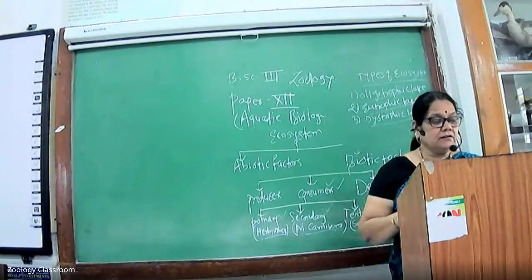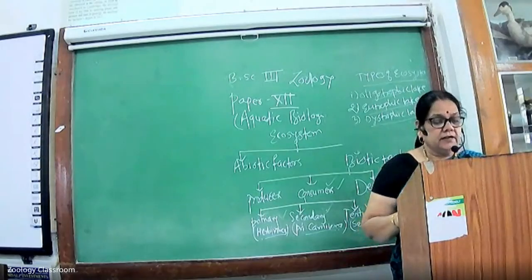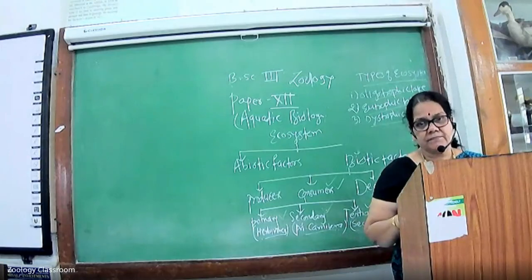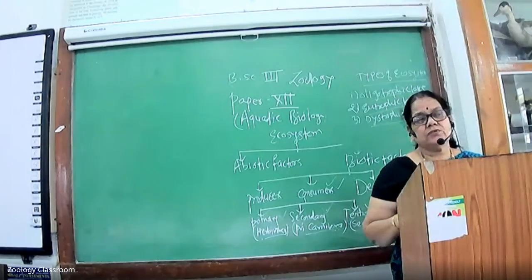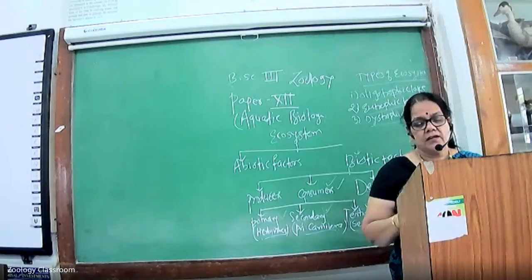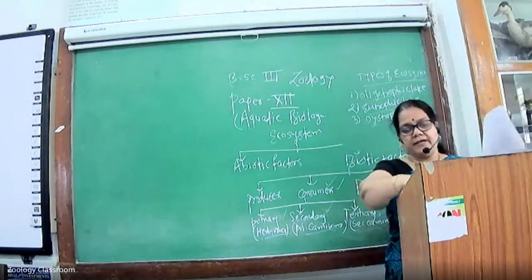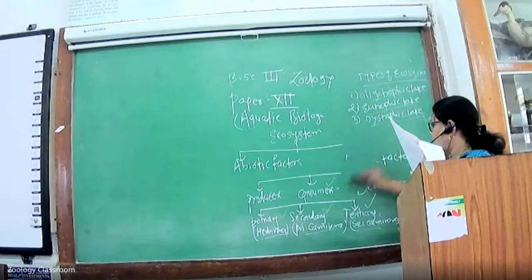Next point is the lake flora. Lake flora is divided into four types. The first point is the phytoplankton.